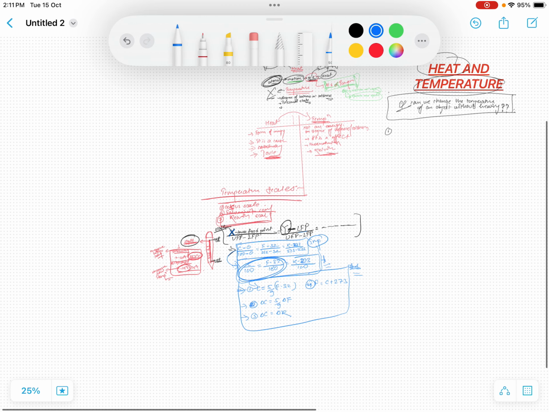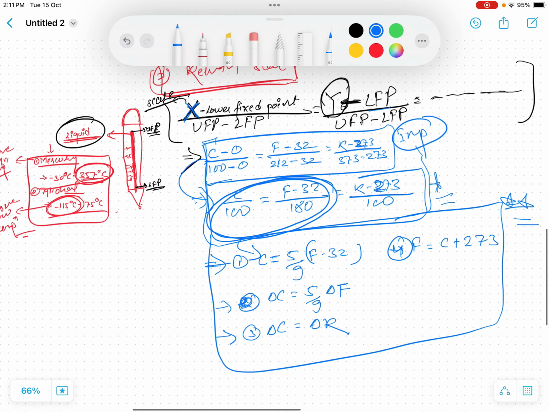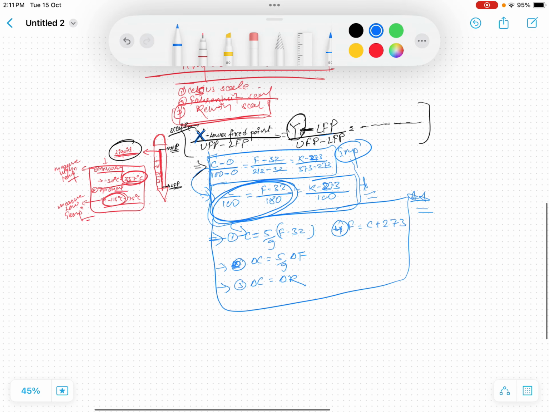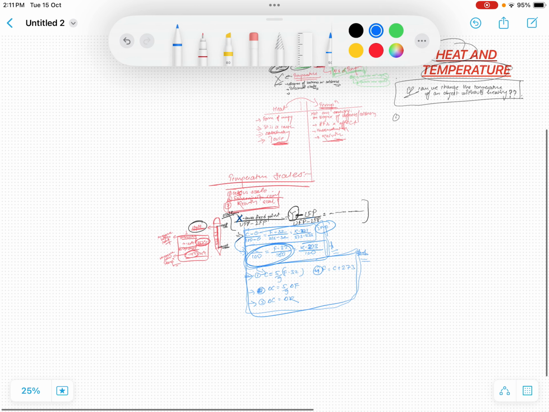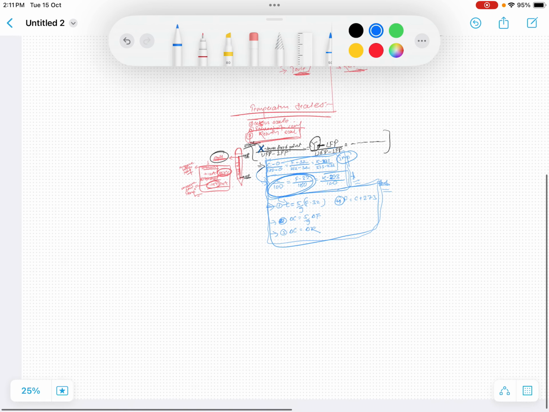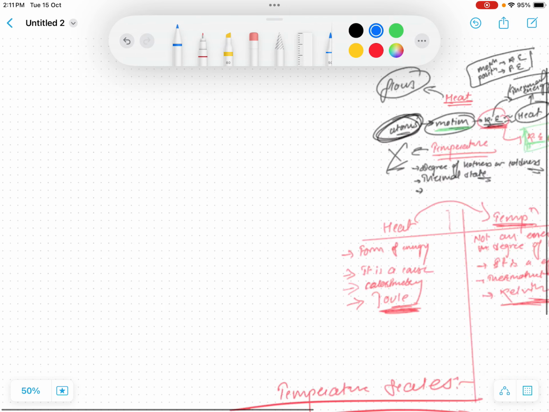Okay, so heat and temperature is done. Celsius is done. The questions are asked from this box. Most of the questions are from this box. We also discussed temperature scales. Now let's talk about amount of heat. How do we calculate the amount of heat? Most of the numerical questions are asked from this topic.